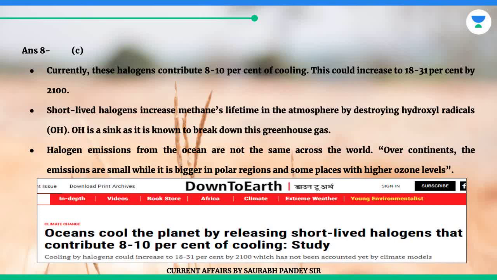Halogen emissions from the ocean are not the same across the world. Over continents, the emissions are small while it is bigger in polar regions and some places with higher ozone levels.